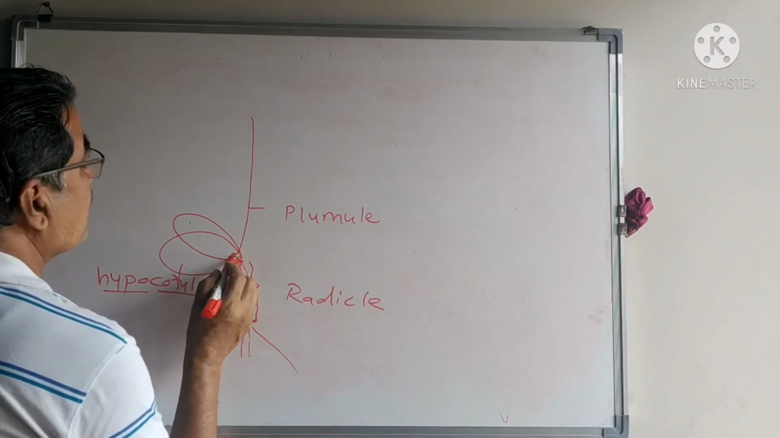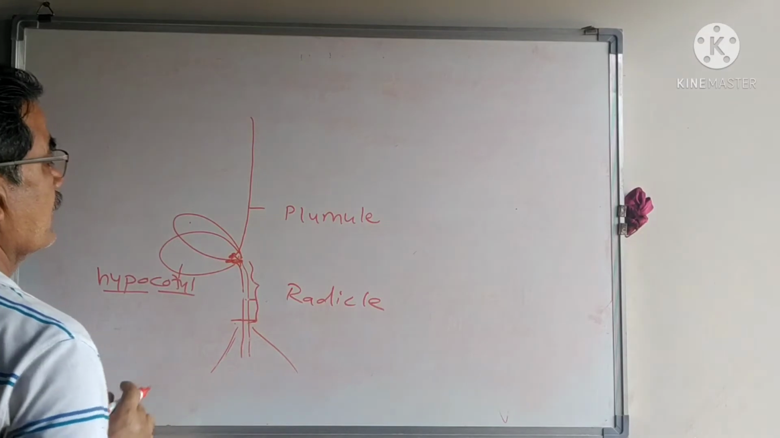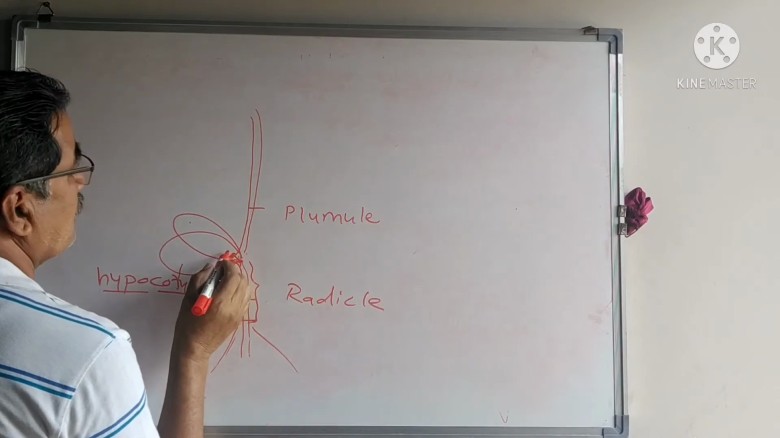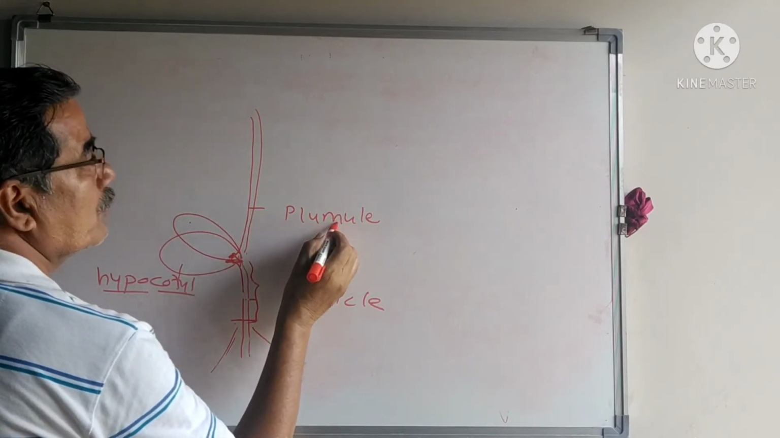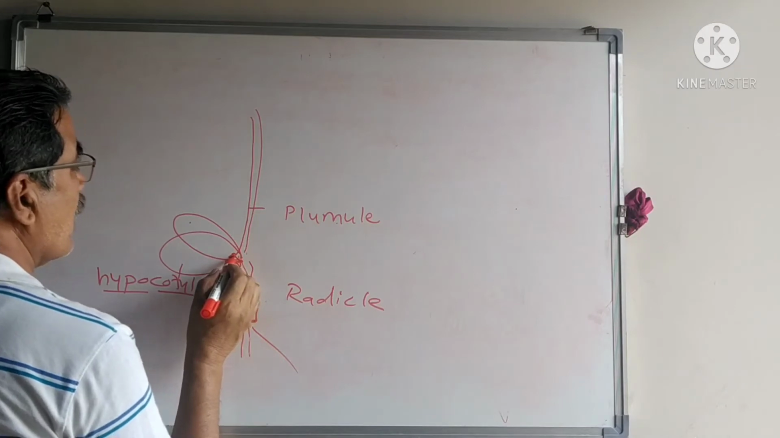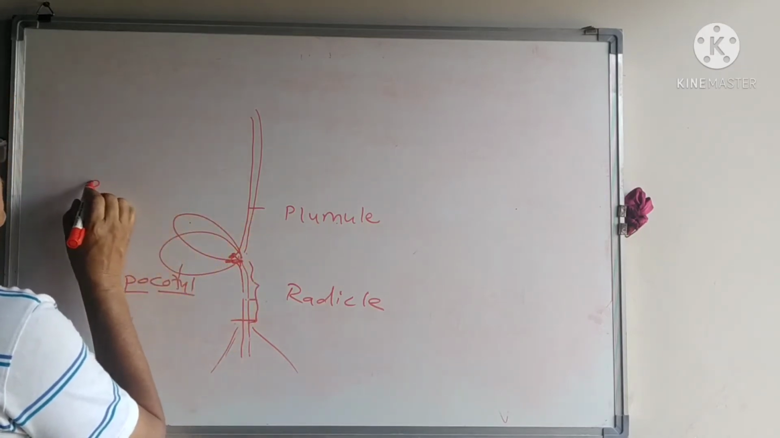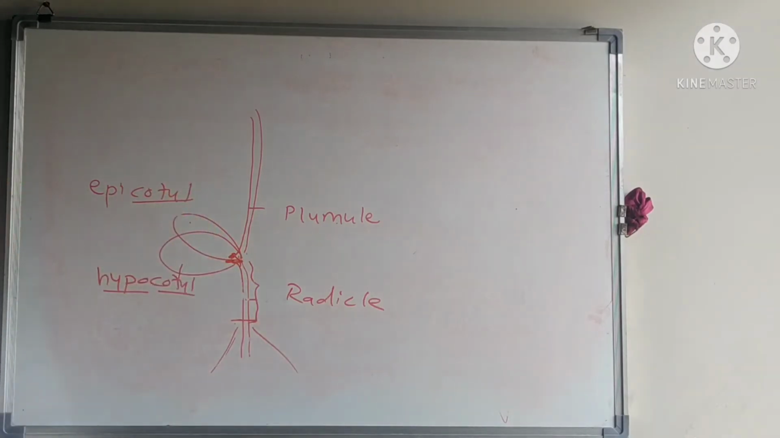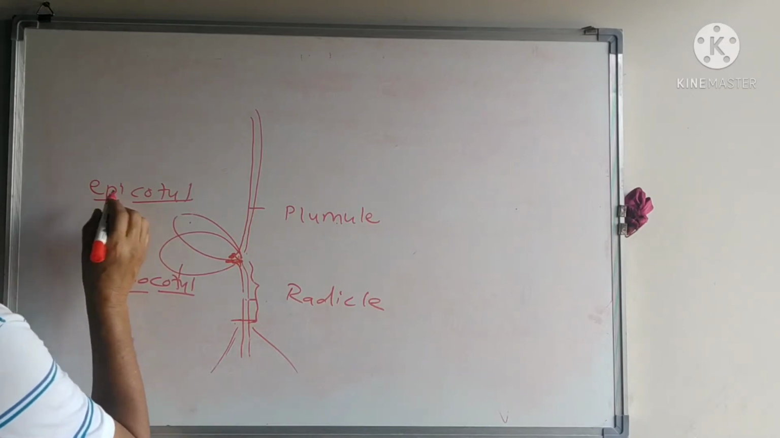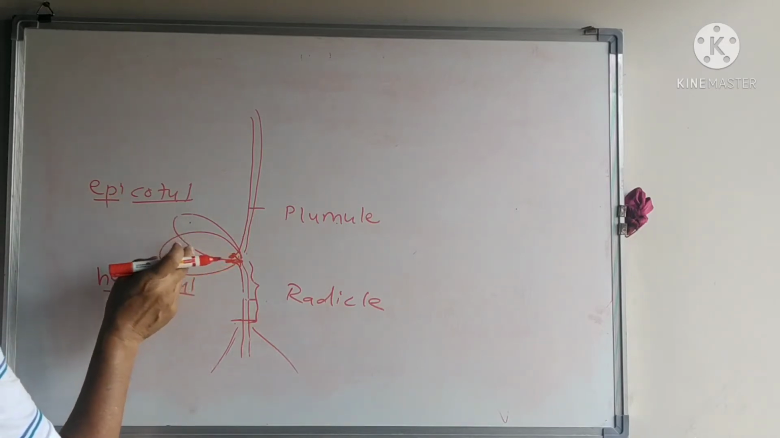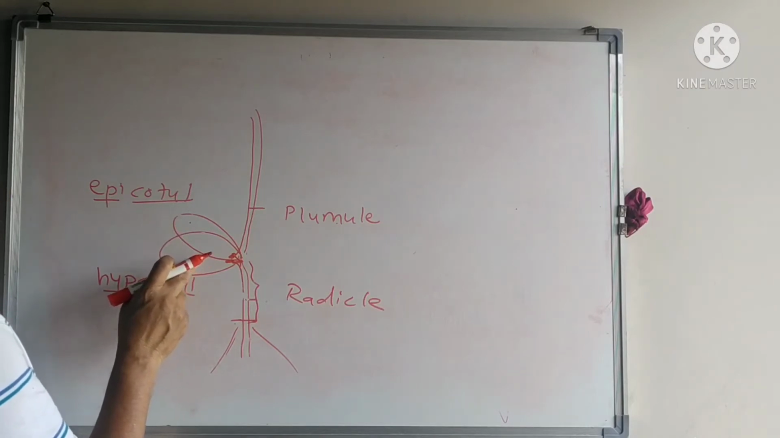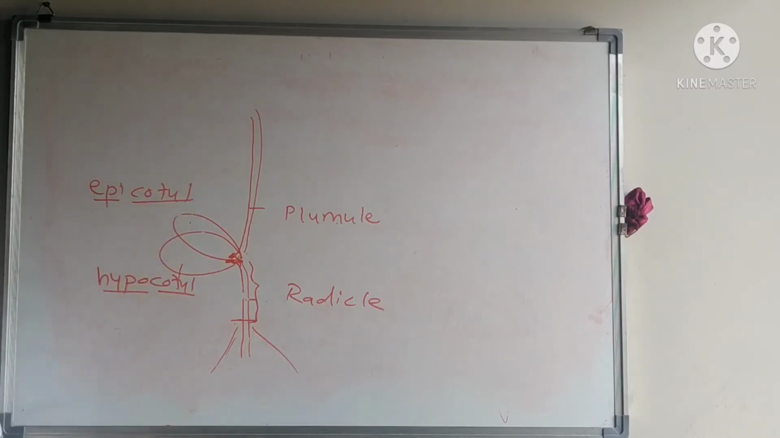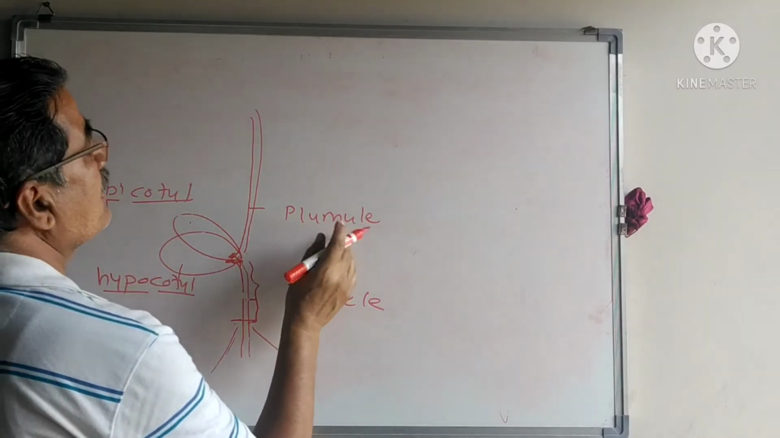The part which emerges out in the air, which is vertically erect, is known as the plumule. The part which grows above the cotyledon is known as the epicotyl. Epi means above. These are the two cotyledons, and the portion above the cotyledon is known as the epicotyl. The epicotyl is known as the plumule.